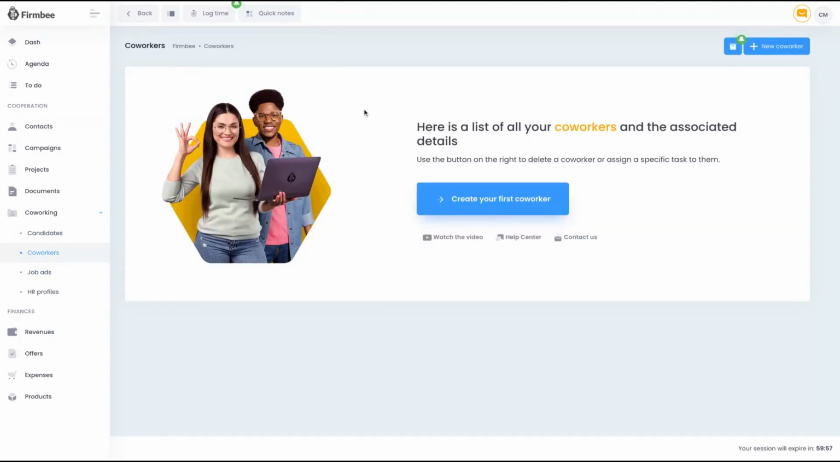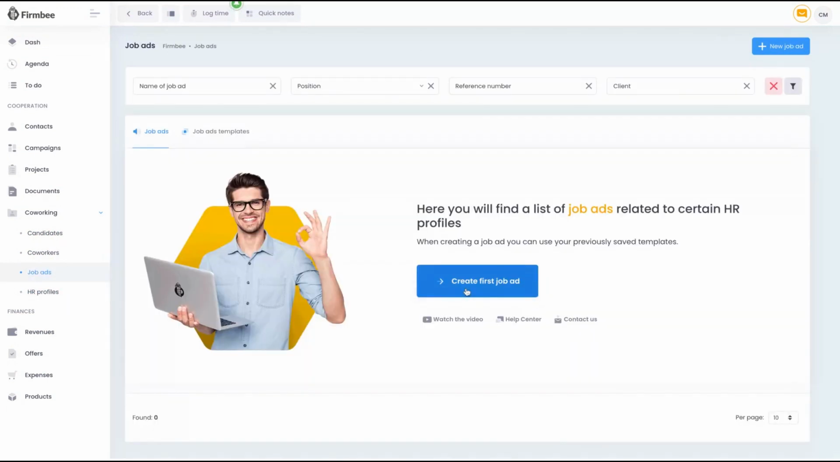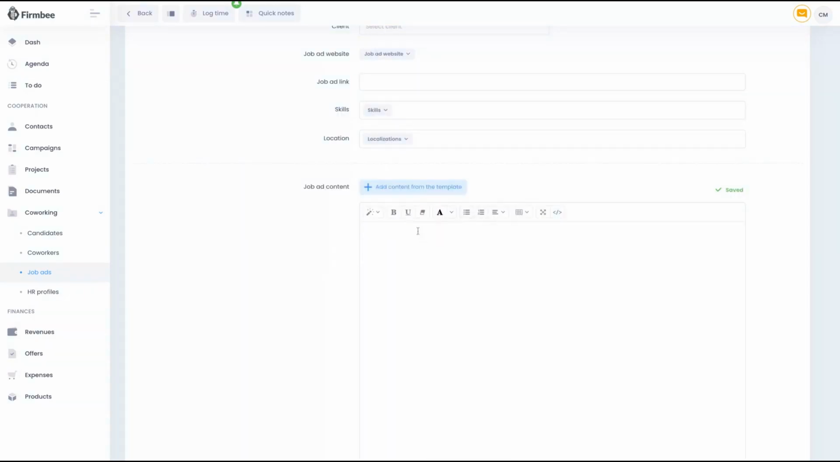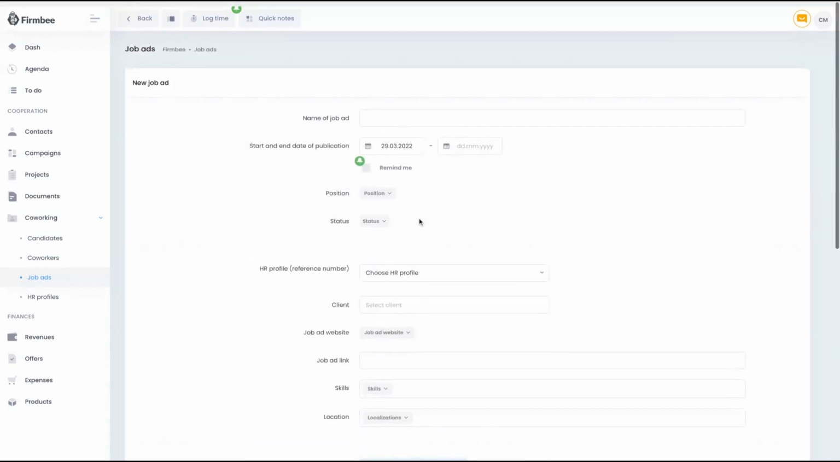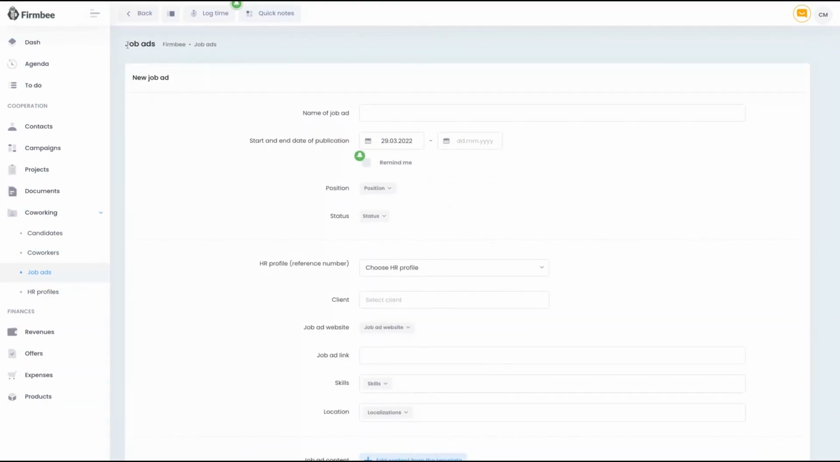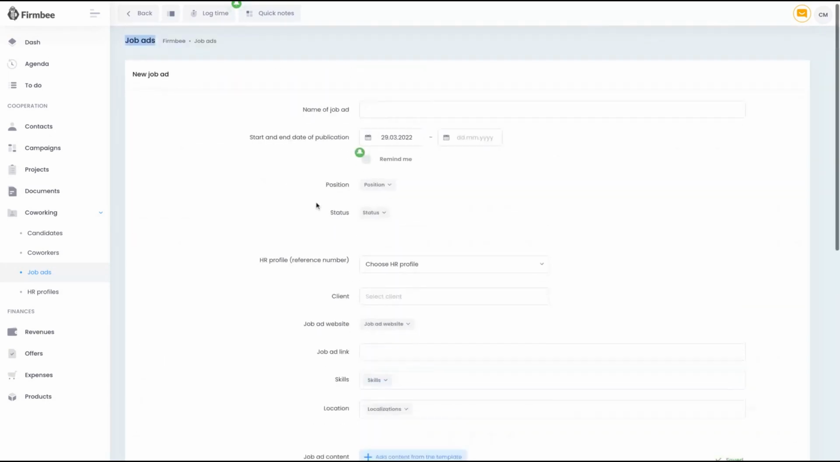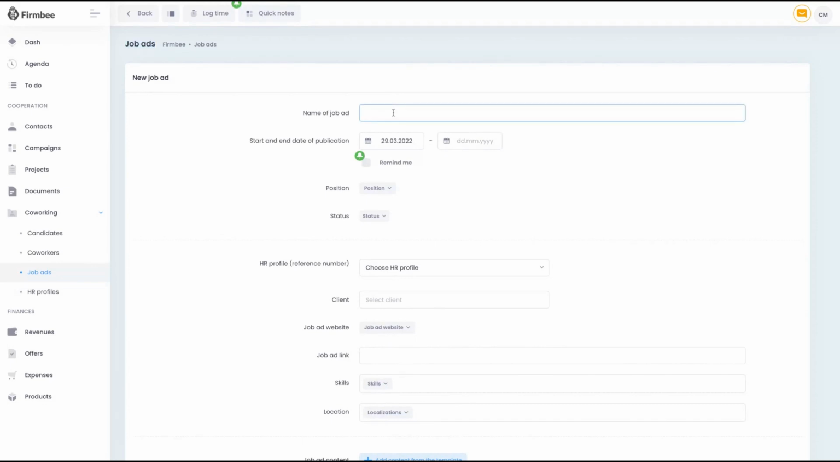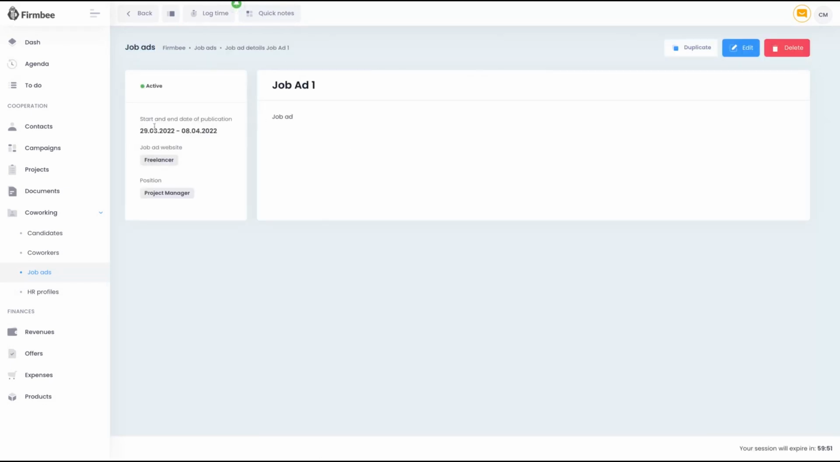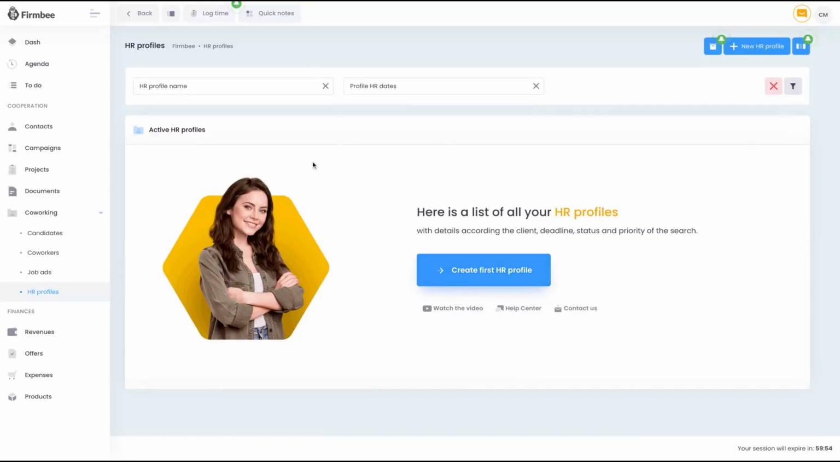Also, you can add co-workers that are associated to your company, to your projects. You can create job ads like that, and also create content from those job ads. And Firmbee also has WordPress templates to help you with that feature to get the candidates. Let me fill out this one, then you can see how it works. Here is an example of job ads, and you can also save those as templates, so you don't need to fill out everything again. Also, a spot for the HR profiles.